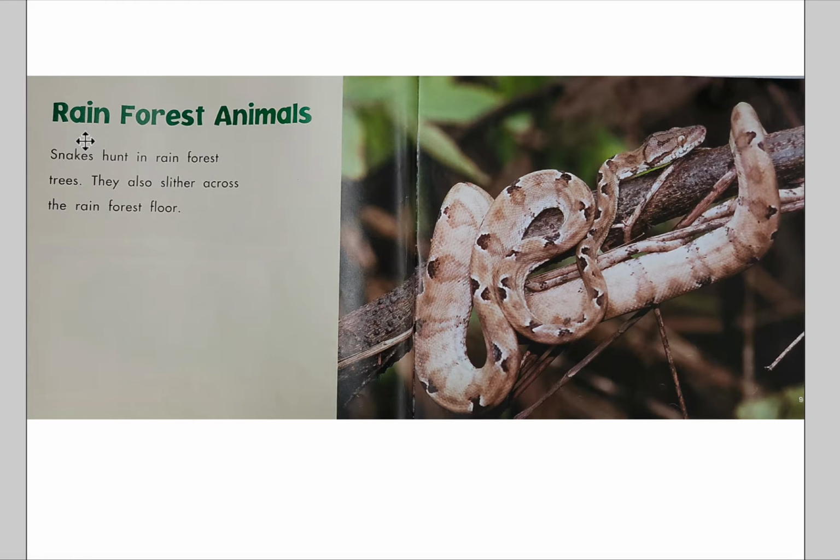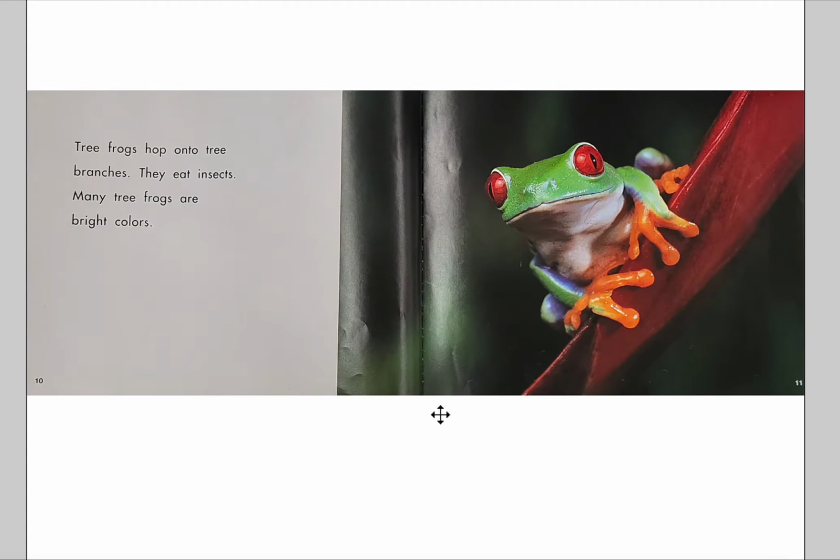Point to the subheading. Reading in 3, 2, 1. Rainforest animals. Snakes hunt in rainforest trees. They also slither across the rainforest floor. Here's a picture of a snake wrapped around this branch. Turn the page.